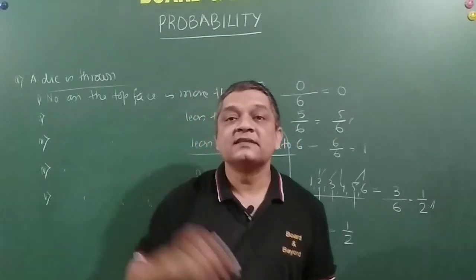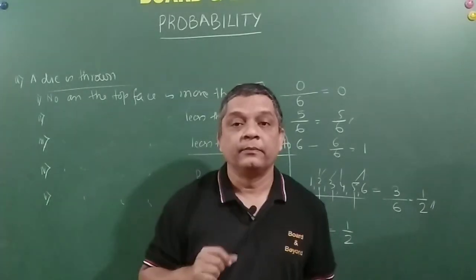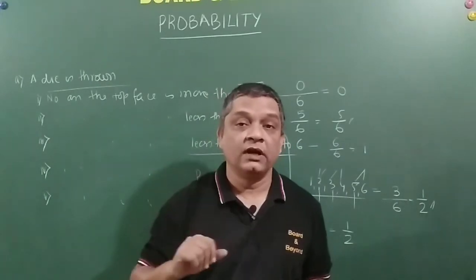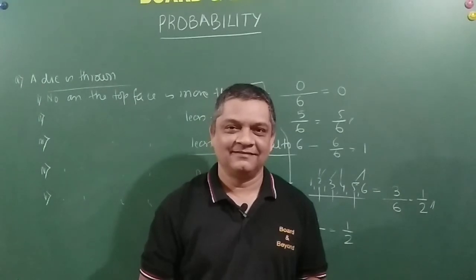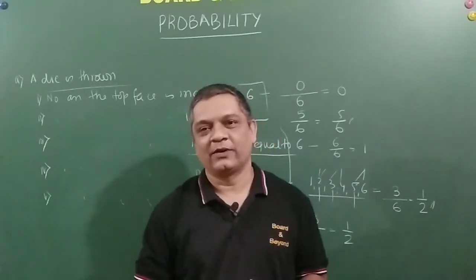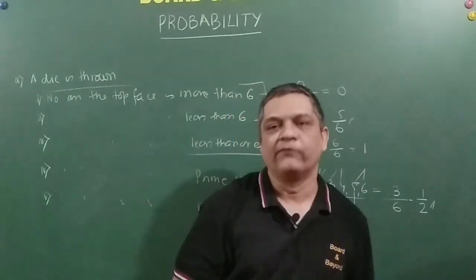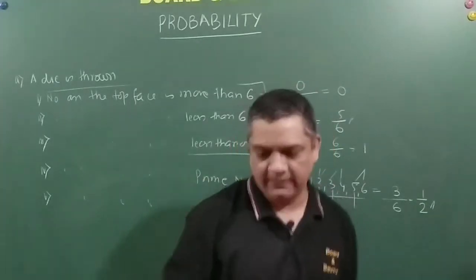A number is less than 3, but it is not a prime. Sorry, let's say a number is less than 4 but not prime. Then what do you do? Something like that. So please try to understand the conditions given here and then move forward. Right, friends? So let us move forward to the next problem.